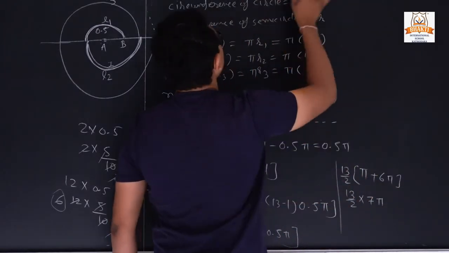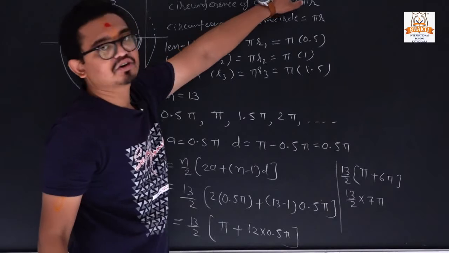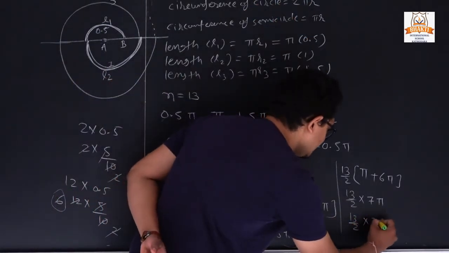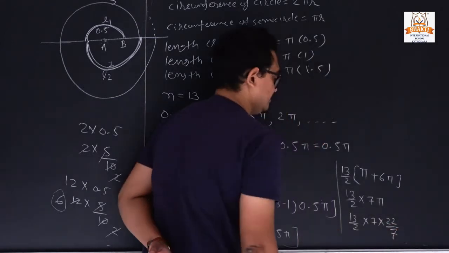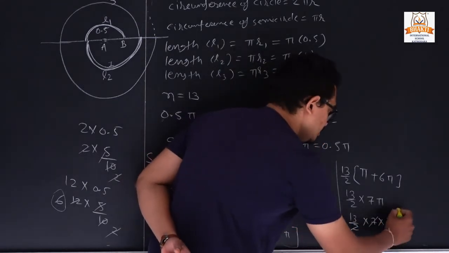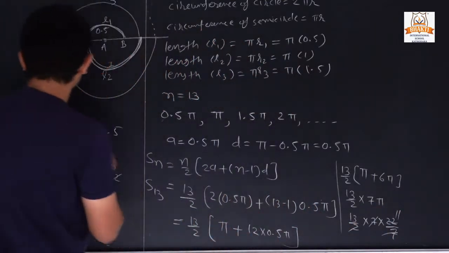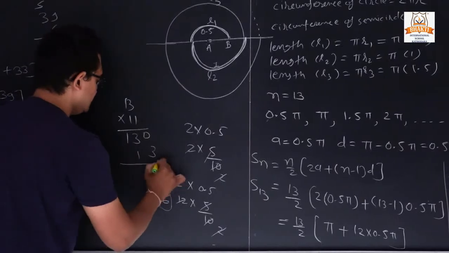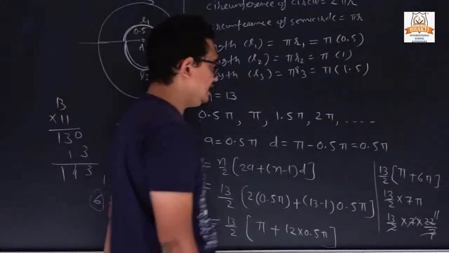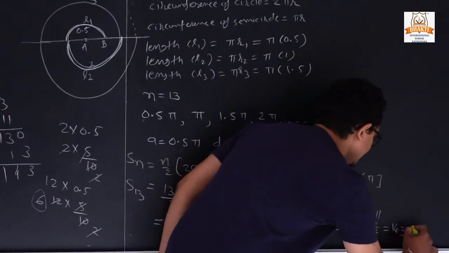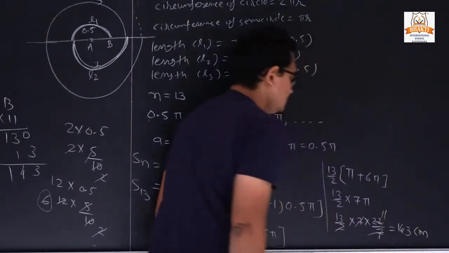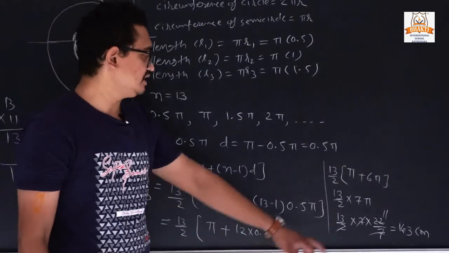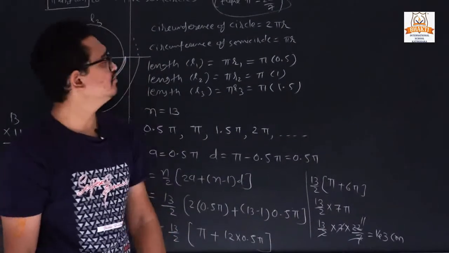Here they are declaring the value of pi. We can take pi equal to 22 by 7. So we can simplify 13 by 2 into 7 into 22 by 7. 7 cut, 2 elevens are 22. Now 13 into 11: 3 ones are 3, 3 ones are 3, so 143. So what is the total length of that spiral if we have 13 consecutive spirals? It is 143 centimeters.